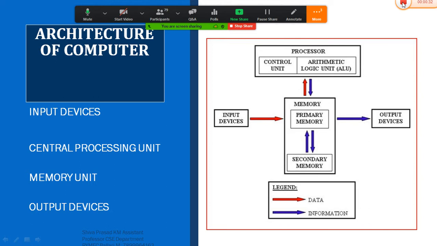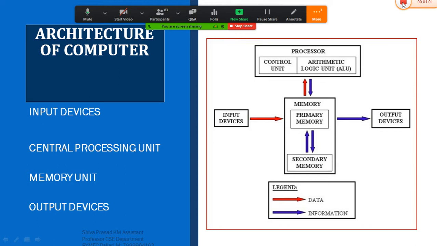See, architecture is nothing but the outline structure of any product. Any product that you are going to develop, whether it may be a mobile or water bottle or pen or book, each and every product must contain an outline structure in order to develop it. Whenever we want to develop something, we need an outline structure. That outline structure is nothing but an architecture.